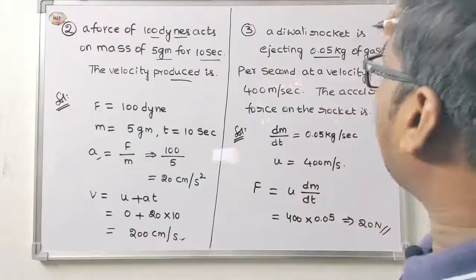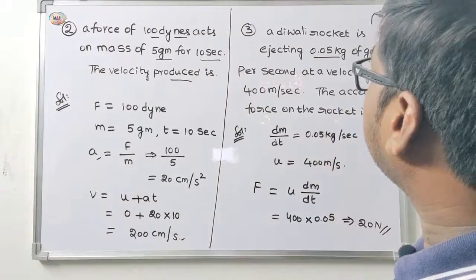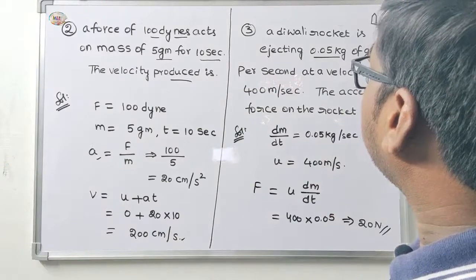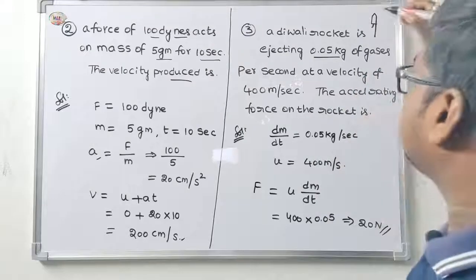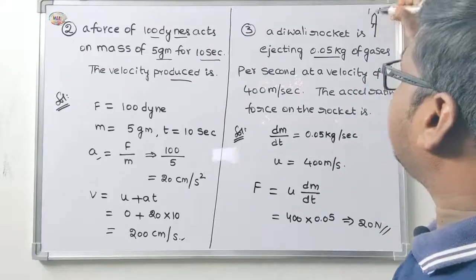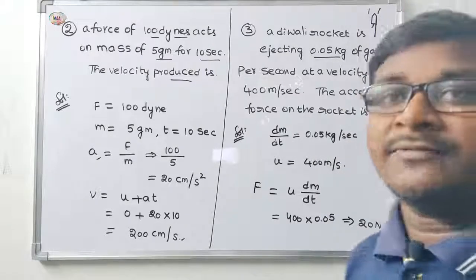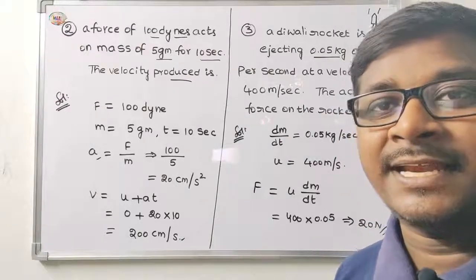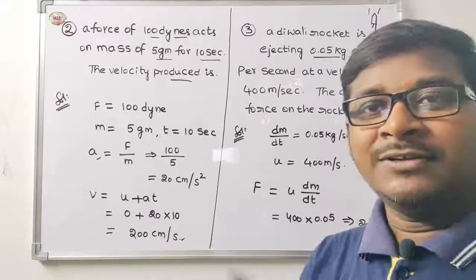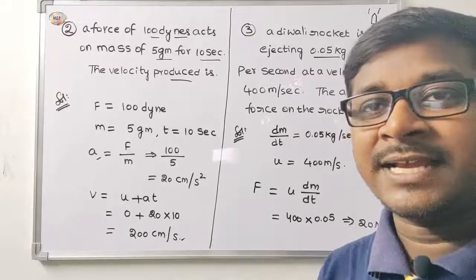Okay, in this rocket, ejecting of masses of gases per second 0.05 kg per second, dm by dt is equal to 0.05 kg per second.